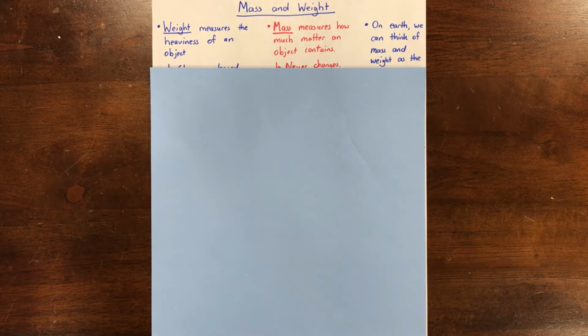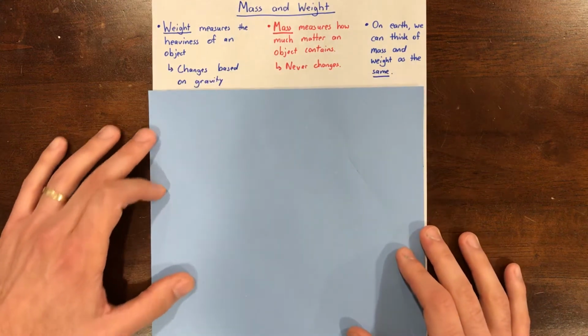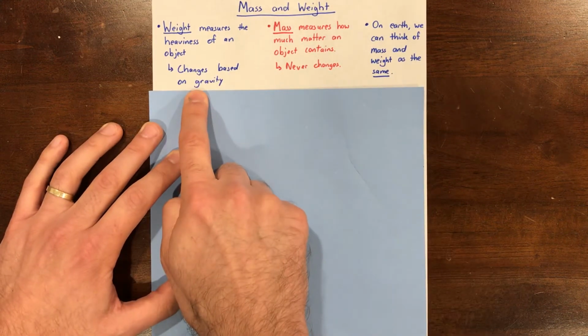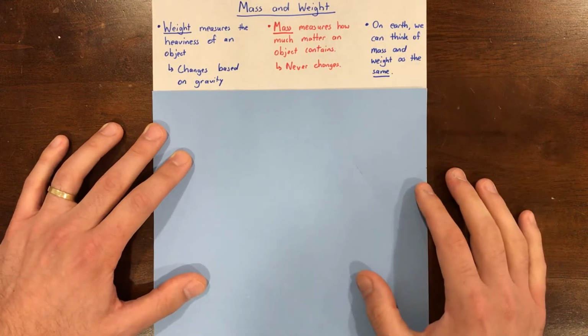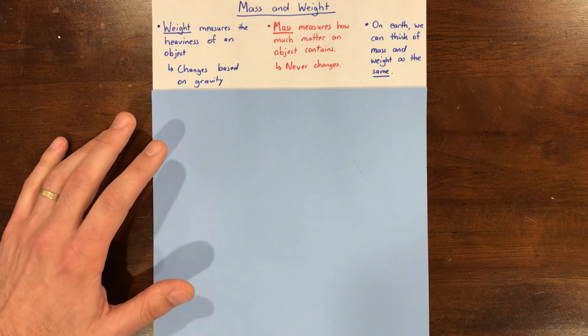But the amount of matter in an object doesn't change, no matter where that object is. Again, we can think about mass and weight as the same on Earth, because on Earth, the more mass something has, the heavier it's going to be. So here we have, right, weight changes based on gravity, mass does not change. And our key point here about on Earth, you can think of them as the same thing.